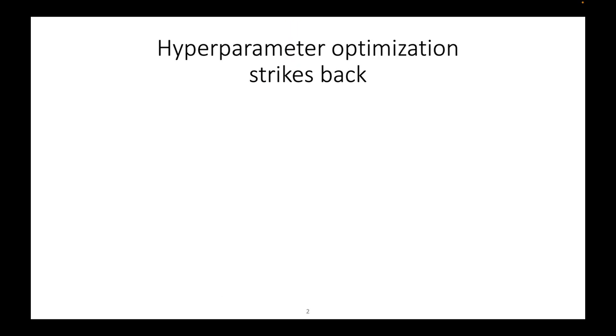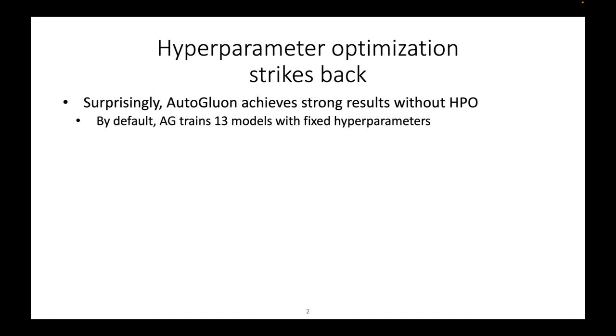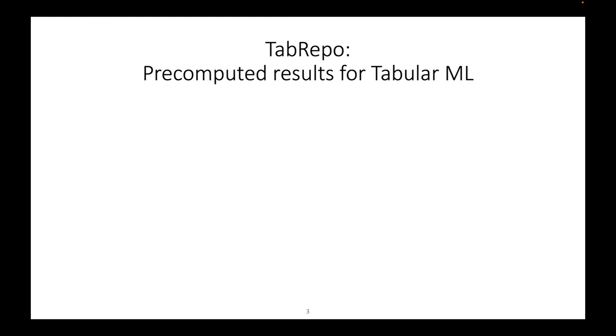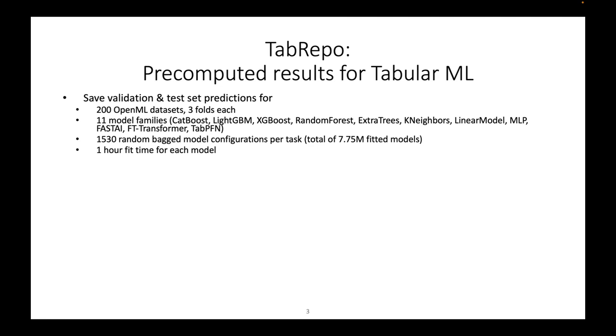github.com/autogluon/tabrepo. So, AutoGluon achieves strong results without hyperparameter optimization. By default, AutoGluon trains 13 models with fixed hyperparameters. Does hyperparameter optimization help? Yes, but it's often better to spend time on other things such as cross-validation and stacking. Can we do better? So, TabRepo is pre-computed results for tabular ML.